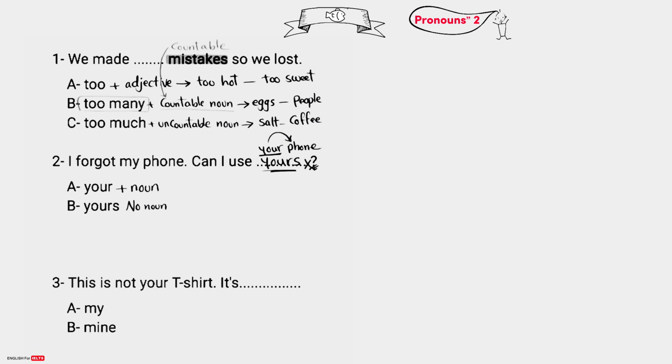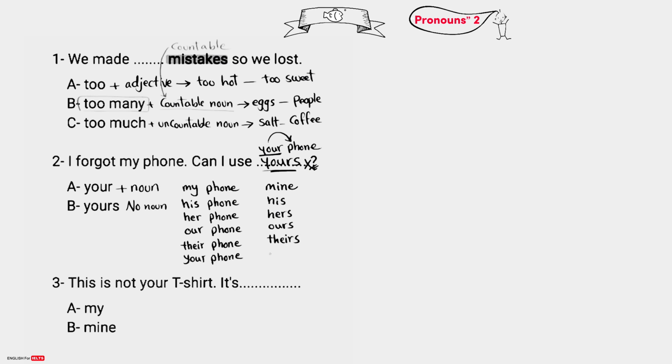Let me write the whole list here for you. We say, this is my phone, but this phone is mine. This is his phone, but this phone is his. This is her phone, but this phone is hers. This is our phone, but this phone is ours. This is their phone, but this phone is theirs. This is your phone, but this phone is yours. These are possessive adjectives, and they need a noun after them. And these are possessive pronouns, and no noun needed after them.